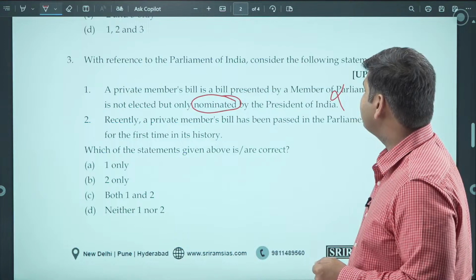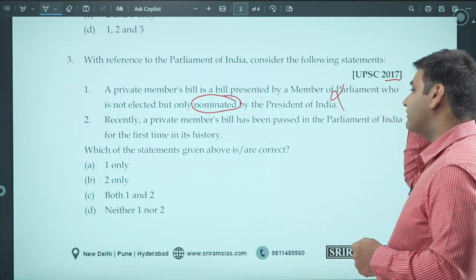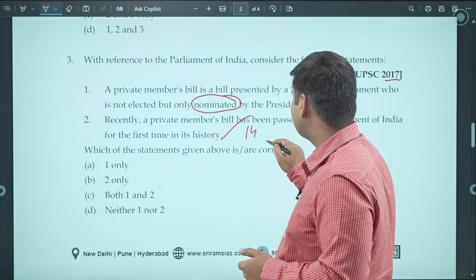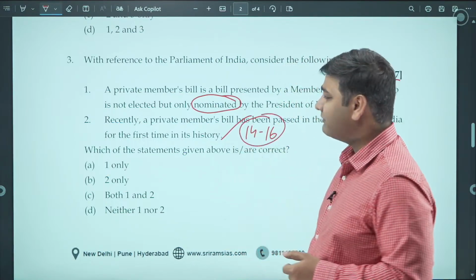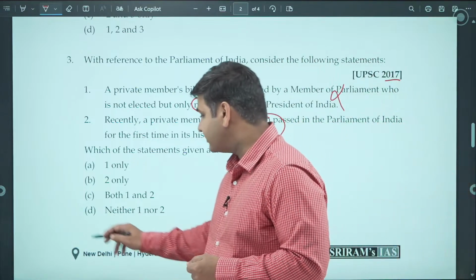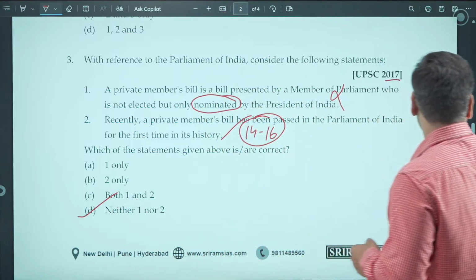Recently, a private member's bill has been passed in the Parliament of India for the first time in its history. No, there are around 14 to 16 private member's bills which have been passed. So both the statements are wrong, neither of them is correct.